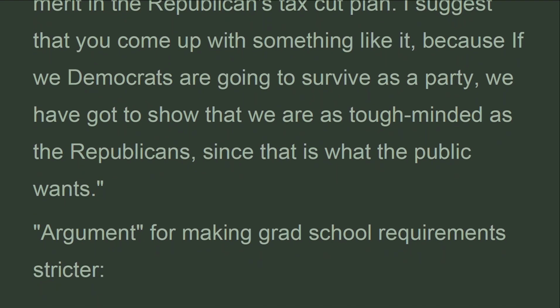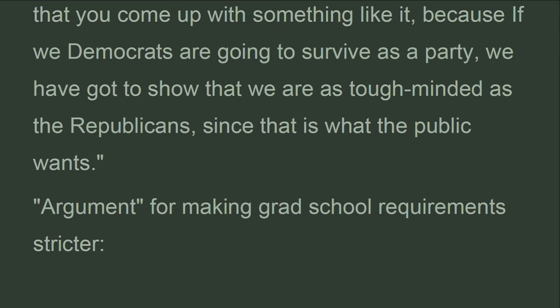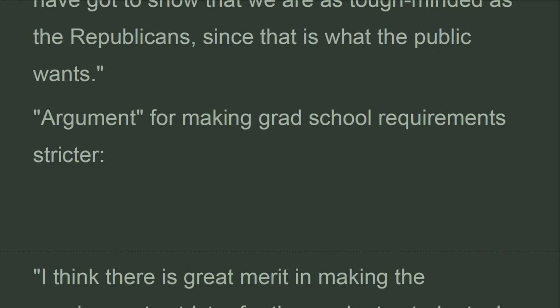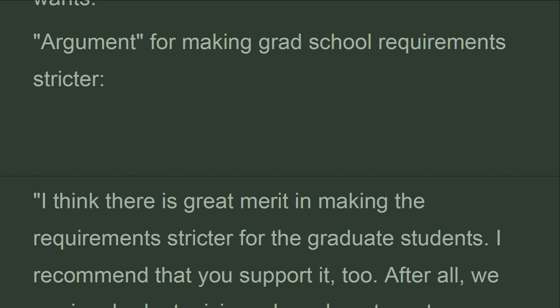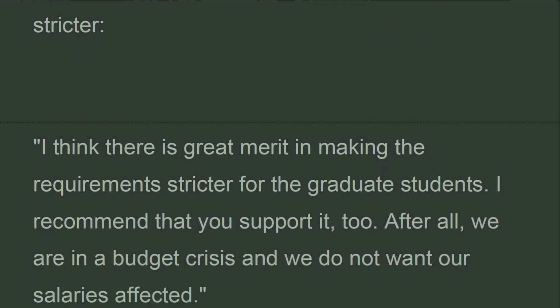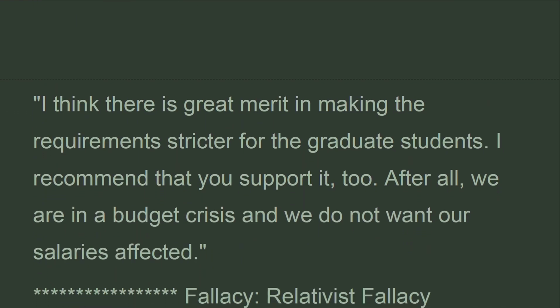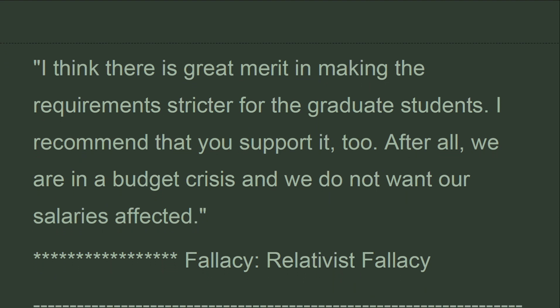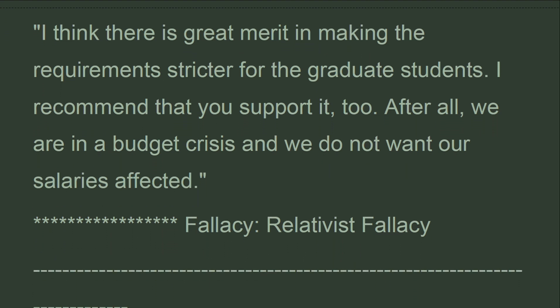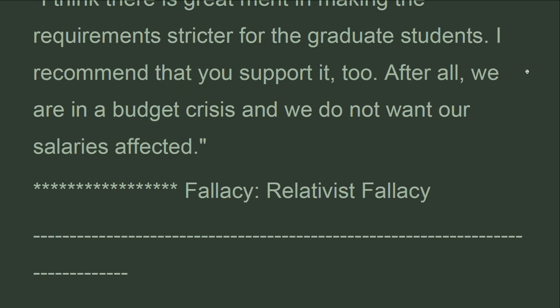Argument for making grad school requirements stricter. I think there is great merit in making the requirements stricter for the graduate students. I recommend that you support it, too. After all, we are in a budget crisis and we do not want our salaries affected.